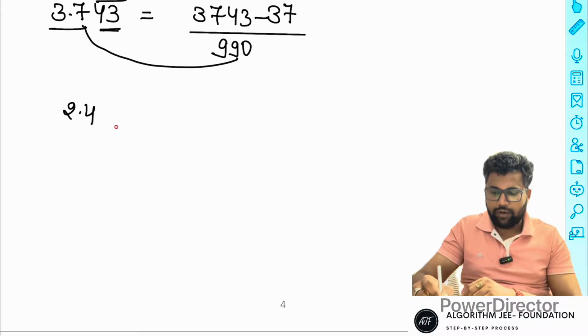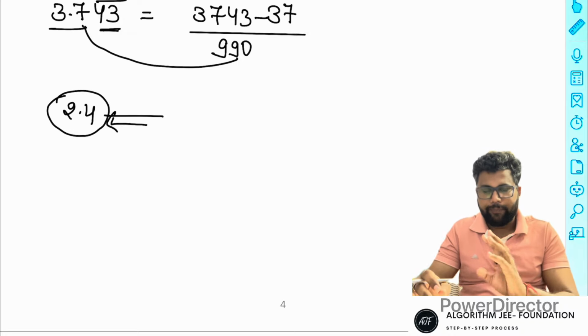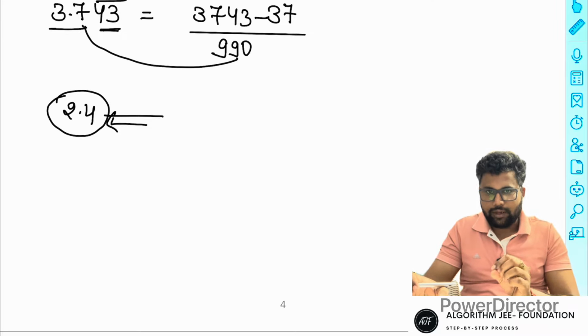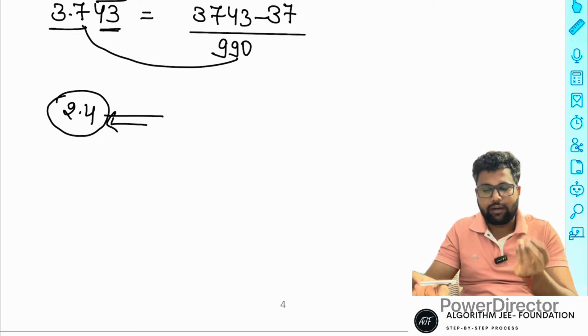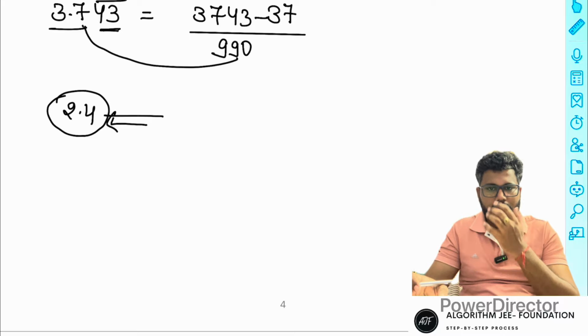So it is not even or odd. So do not ask whether 2.4 is even or odd. Okay, I hope that concept is clear, because I will not represent it as even or odd. After that, I will discuss integer form and the lots of possibilities, all parts of even.